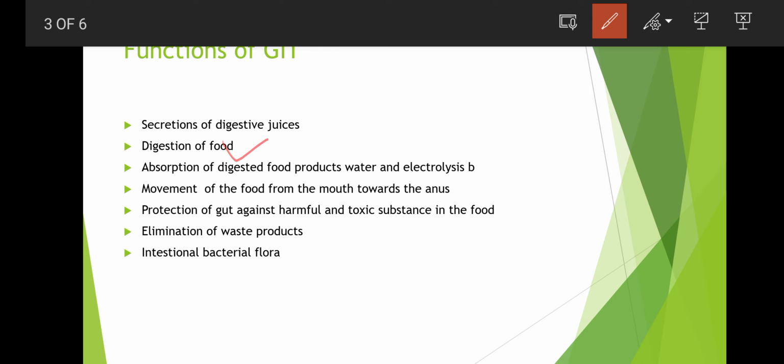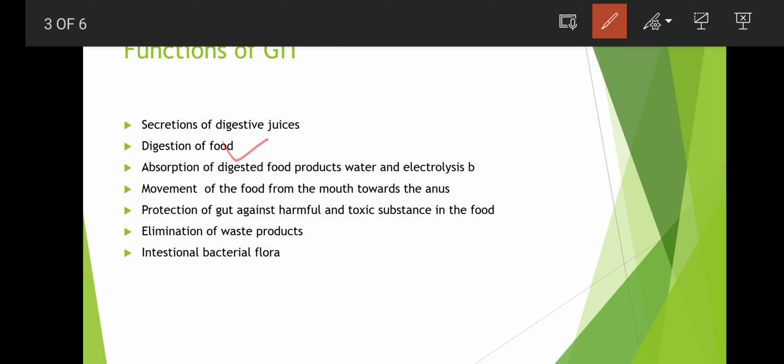In digestion of food, the chewing and mixing action of the GI tract causes breakdown of large food particles into smaller size. Therefore, the enzymes secreted in the digestive juices cause the breakdown of various components of food into smaller molecules. So in digestion of food, the large particles of the food are converted into smaller molecules.